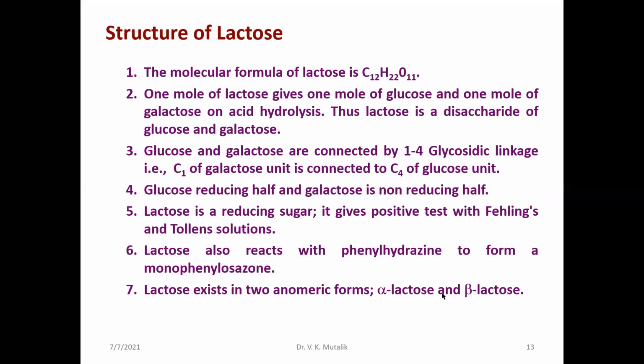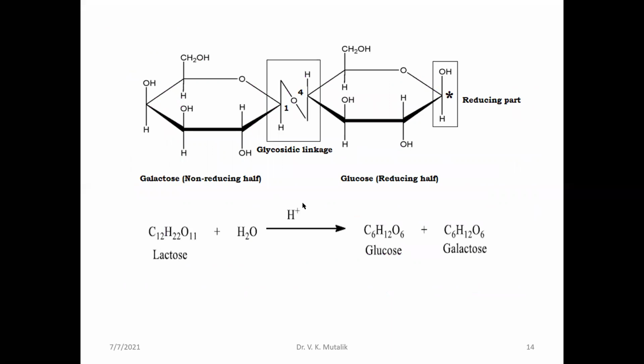Okay, it also exists in alpha and beta anomeric forms. You can see this is the galactose, where this part is beta-D-galactose, because the first carbon atom is above the plane. Glucose is the reducing half, because here you will find the reducing part, and there is a parallel direction where the glycosidic linkage is going to develop. It consists of a glucose unit and a galactose unit.